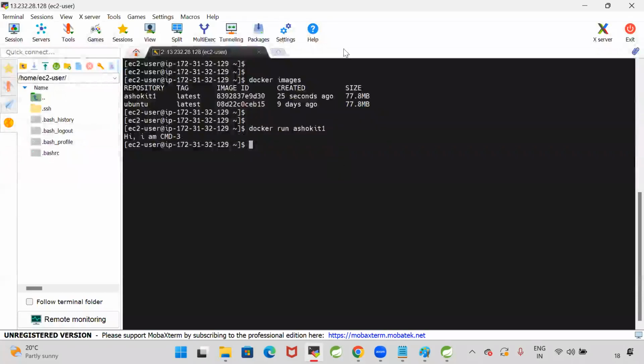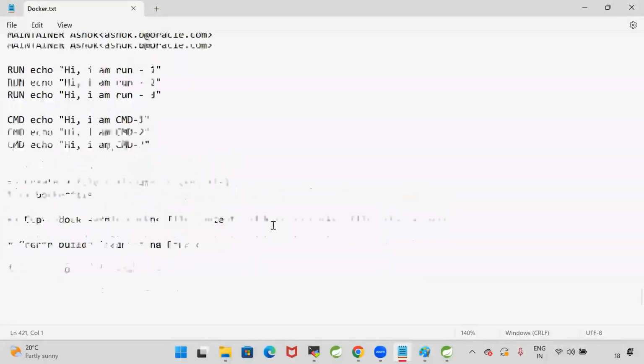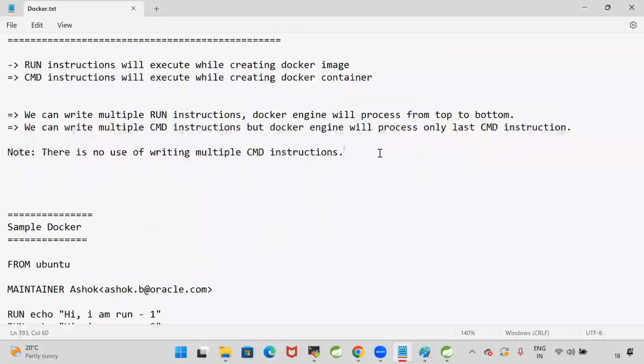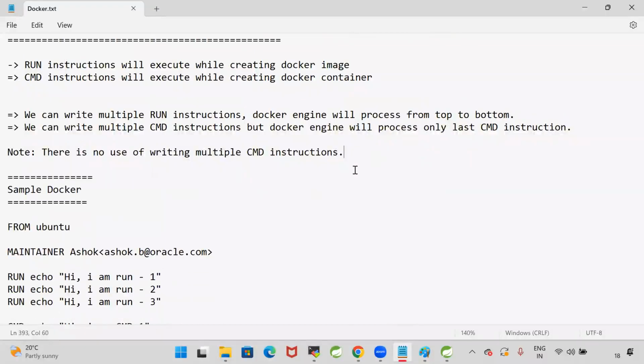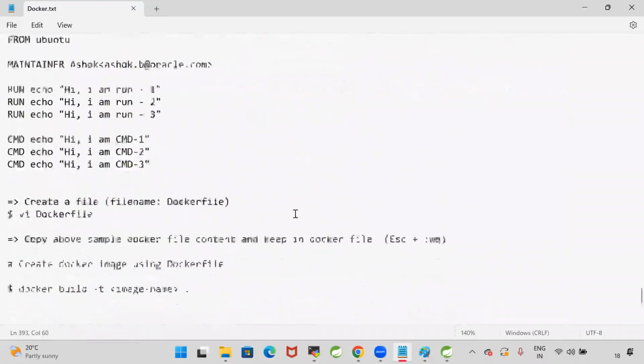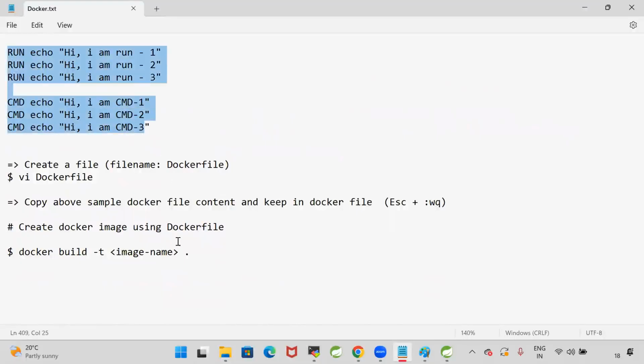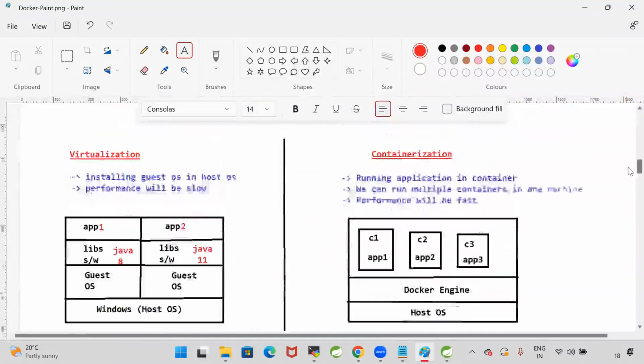Are you clear with my point? Yes. So I want you people to practice this. I will upload these Docker notes, guys. This is very, very important to understand: what a Dockerfile is, what keywords we use in the Dockerfile, how to write it, how to build the Docker image, and how to run the Docker image. In the next session, we are going to see how to store the Docker image in Docker Hub. We have the next session on Monday.